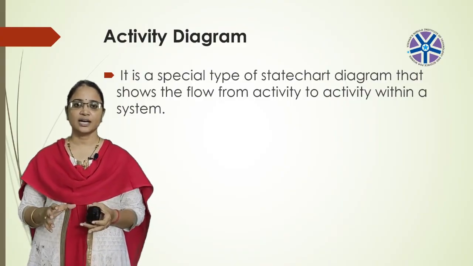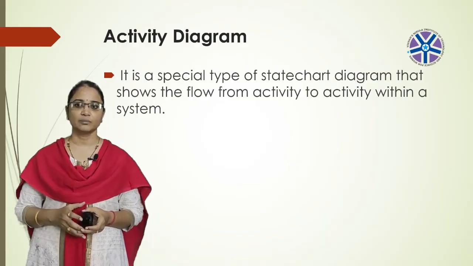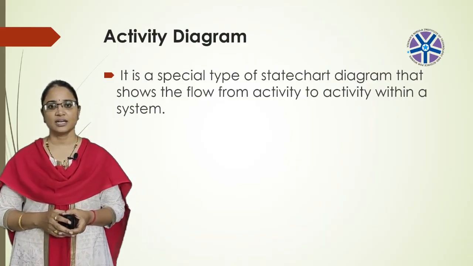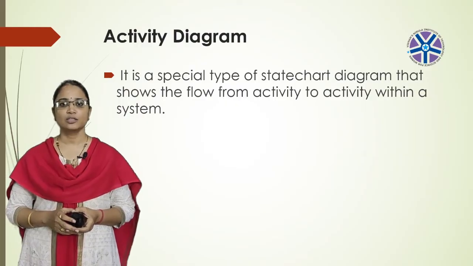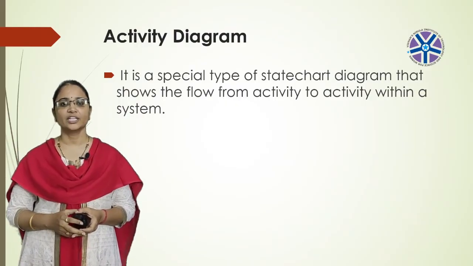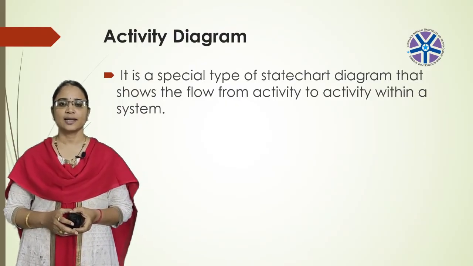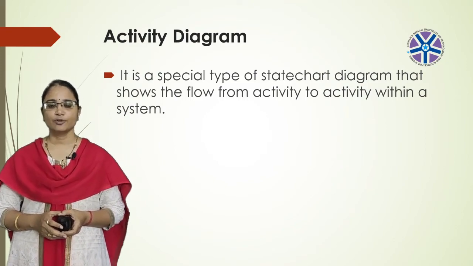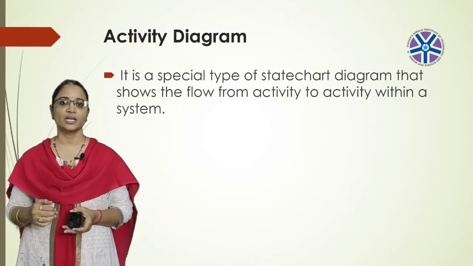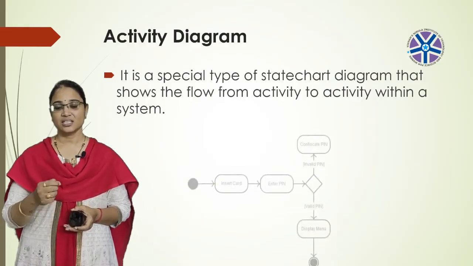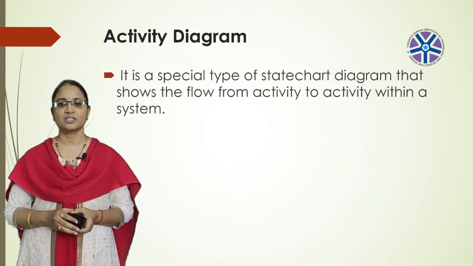If it is a class diagram or object diagram, then we can say that is a static diagram. Activity diagram is basically a flow chart to represent the flow from one activity to another activity. It's just like a flow chart diagram. So in a flow chart diagram also, if you want to represent an algorithm, the activity will be moving from one activity to another activity. Such types of diagrams can be represented by using this activity diagram.